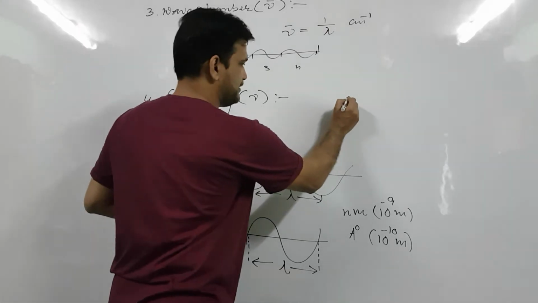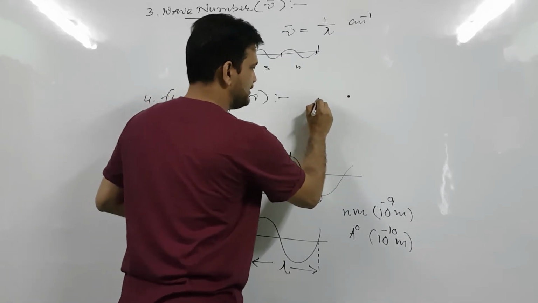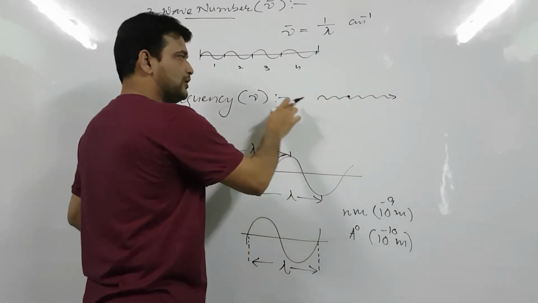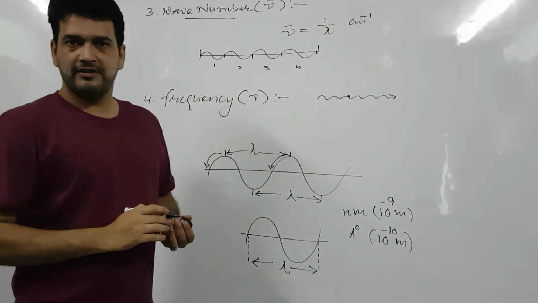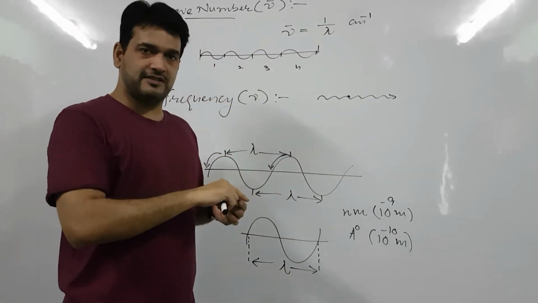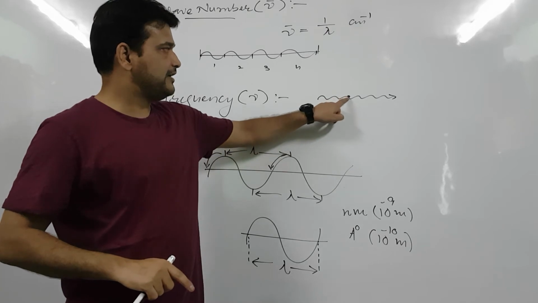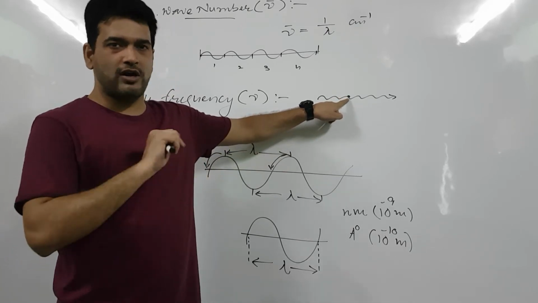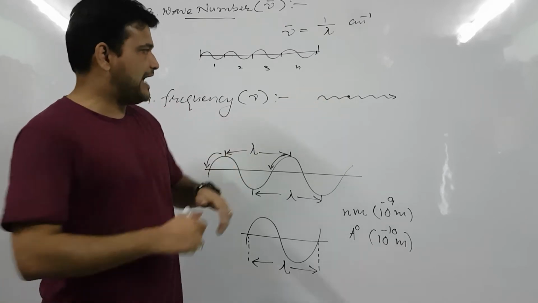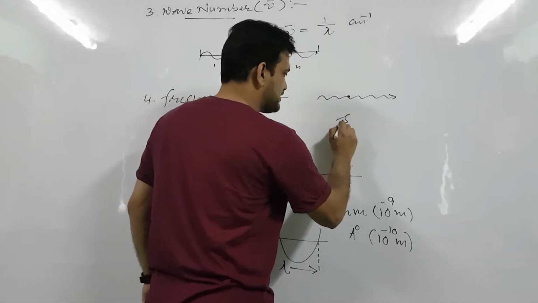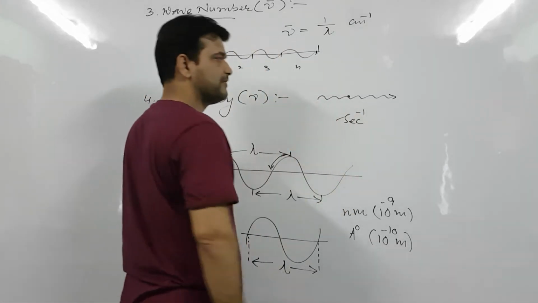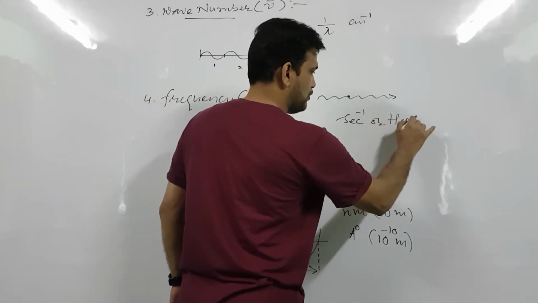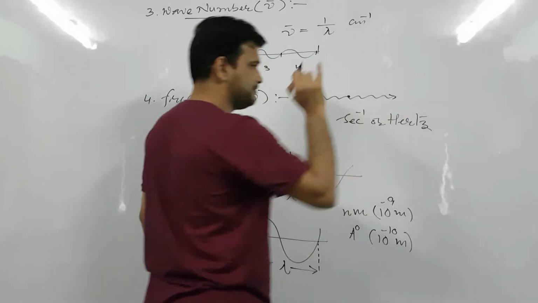Suppose this is a point and waves are passing through this point. Then how many waves are passing through this point in 1 second is called frequency. And its unit is second inverse, or second inverse is also called hertz.